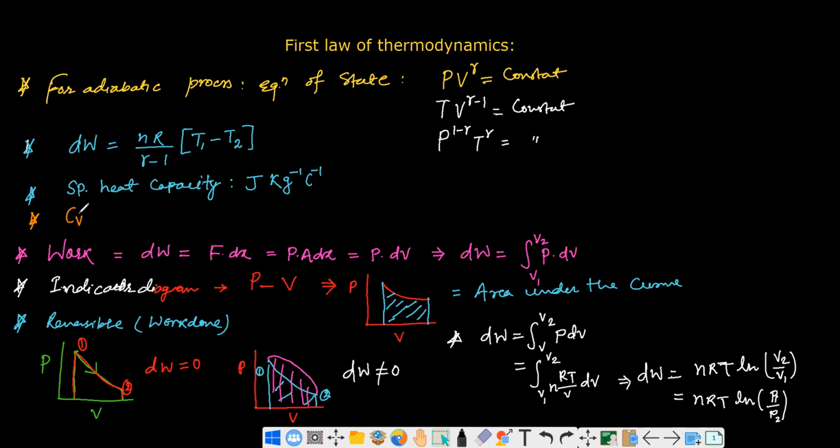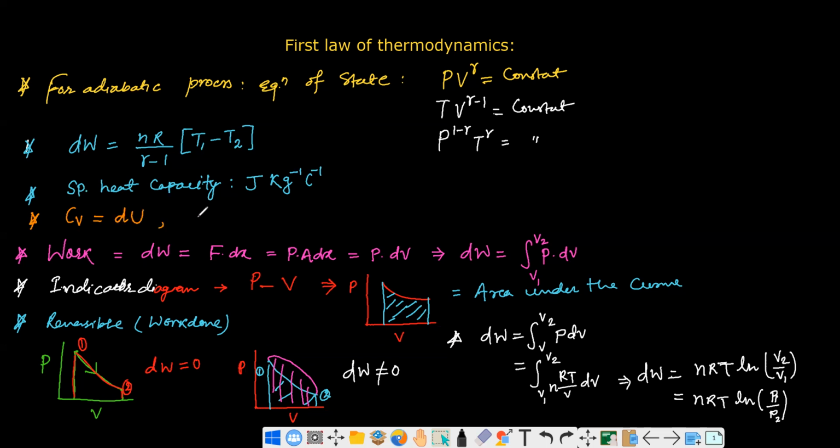When you are supplying heat energy and it is being utilized at constant volume, then all the heat energy will be utilized to increase the internal energy. Because in constant volume there is no change in volume, so no work is done. That's why whatever heat energy you supplied, all of it will be utilized to increase the internal energy.